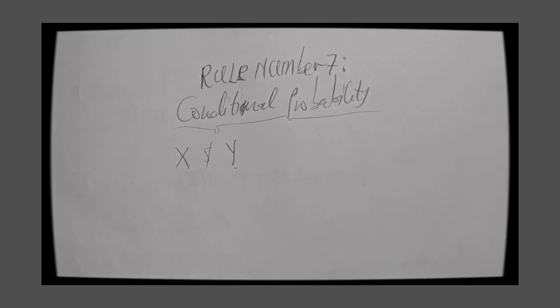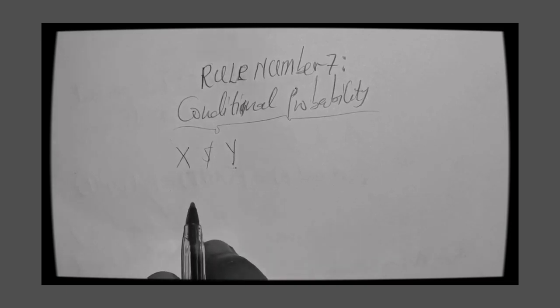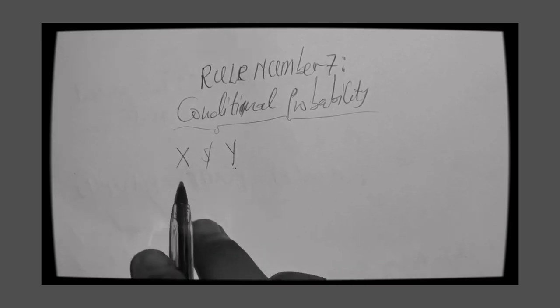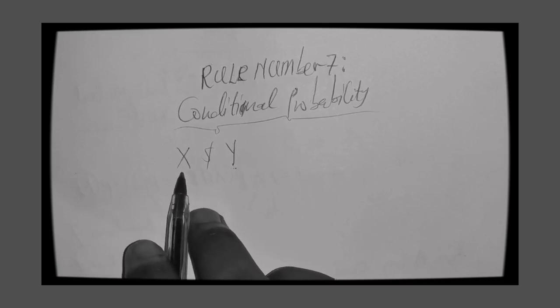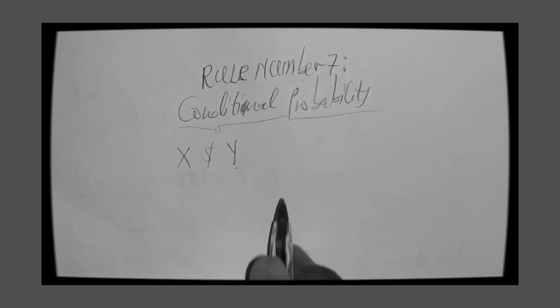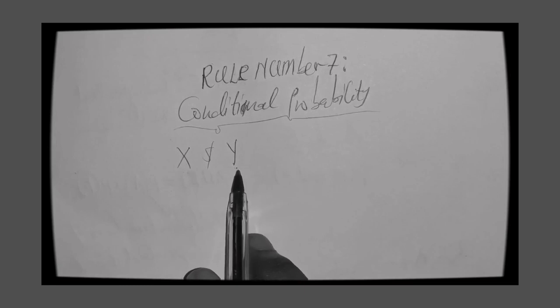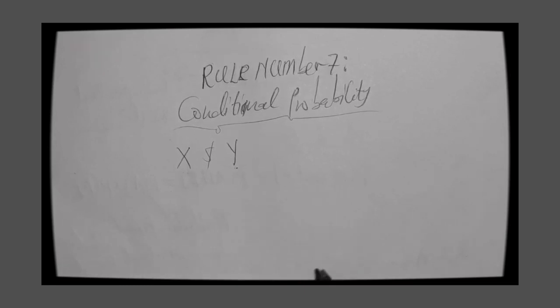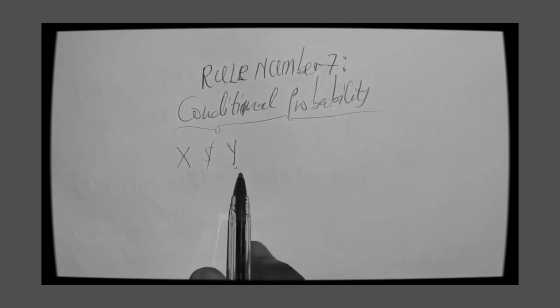So under conditional probability, the probability of an event is certain to happen where another event has occurred. So if X is certain to happen, then it should be true that Y has already occurred. That's what we call a conditional probability.